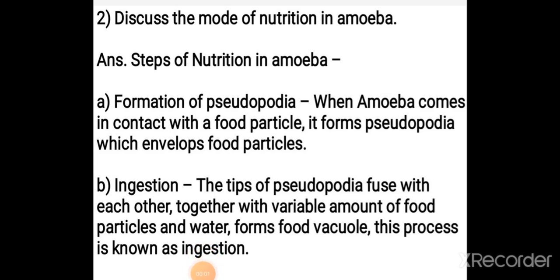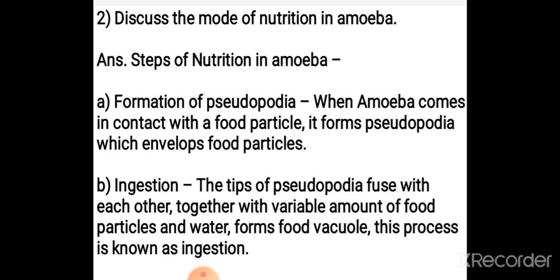Now question number 2. Discuss the mode of nutrition in amoeba. Nutrition in amoeba is completed in a number of steps. Now the first step is the formation of pseudopodia. What happens when amoeba comes in contact with food is that it forms finger-like processes, and these finger-like processes are known as pseudopodia. Now what they do, they envelop the food particle from all sides.